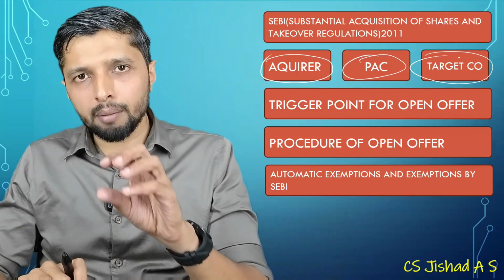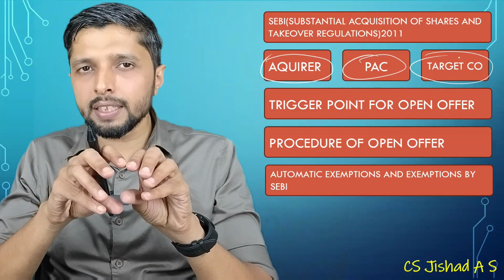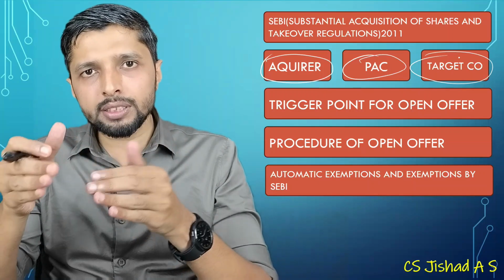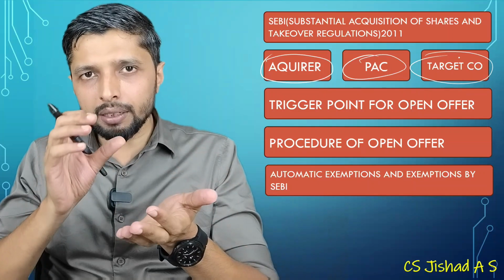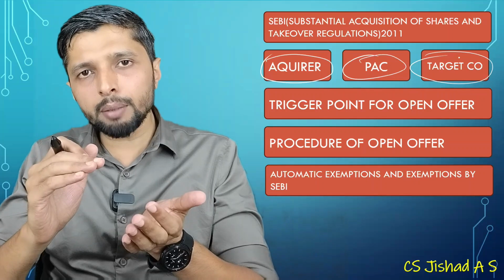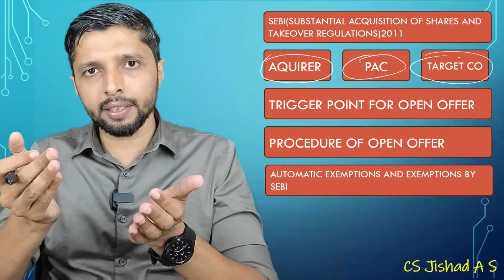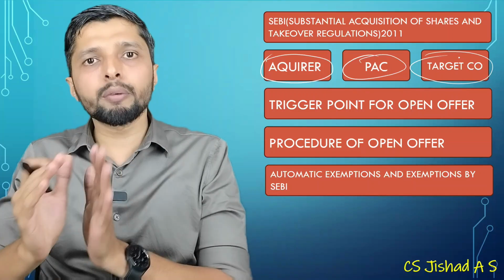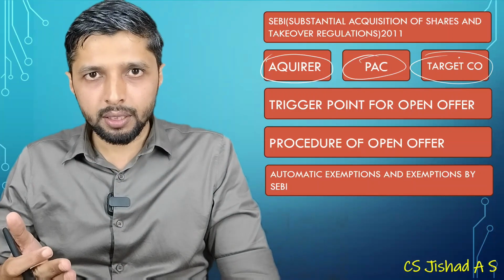That means they have to give a mandatory open offer of 26% extra.